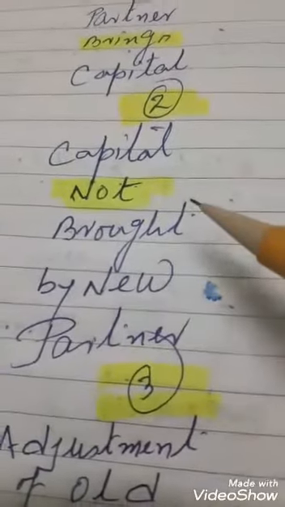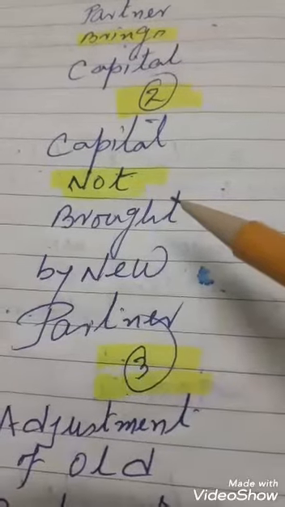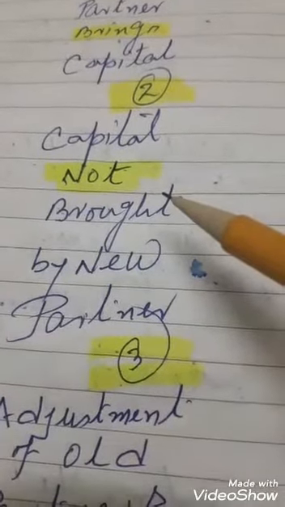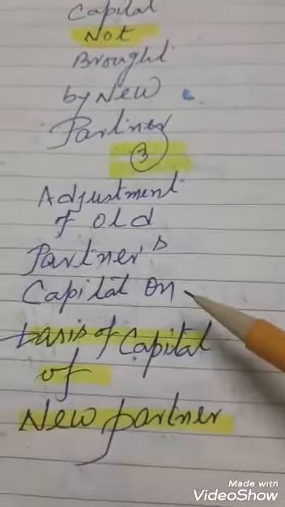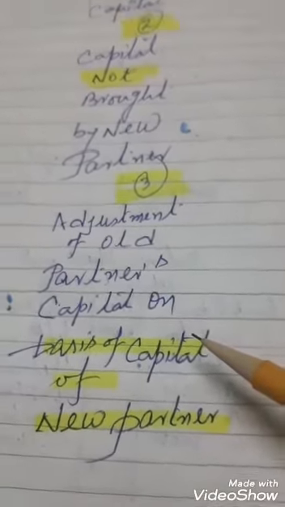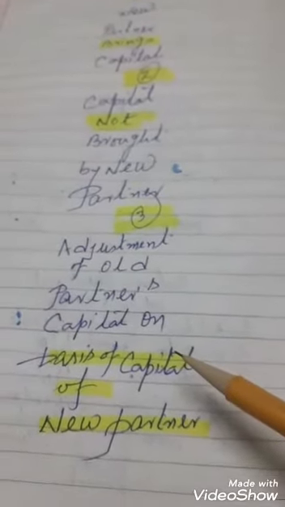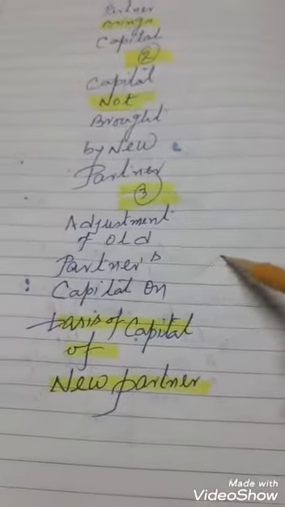Number two, he is not bringing capital, but you have to calculate how much capital he will bring while entering the partnership. And third, the adjustment of old partners' capital accounts on the basis of the new partner's capital. The first two I already told you. Today we are going to discuss the third one.